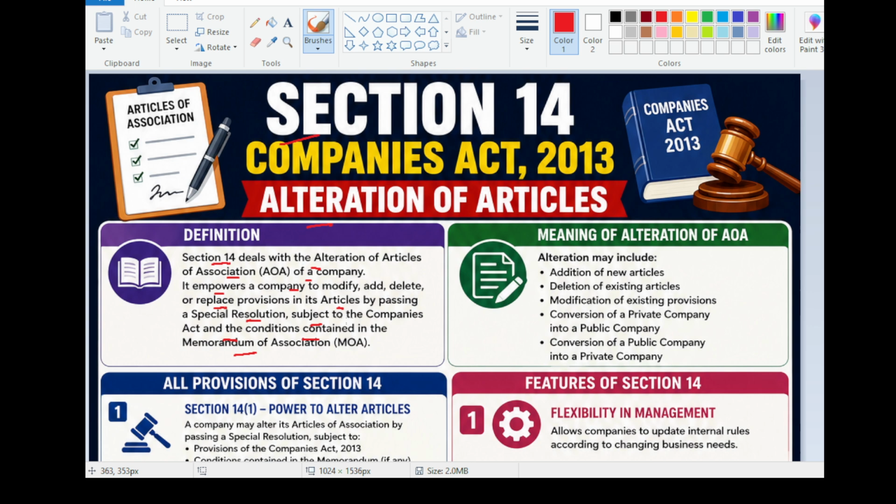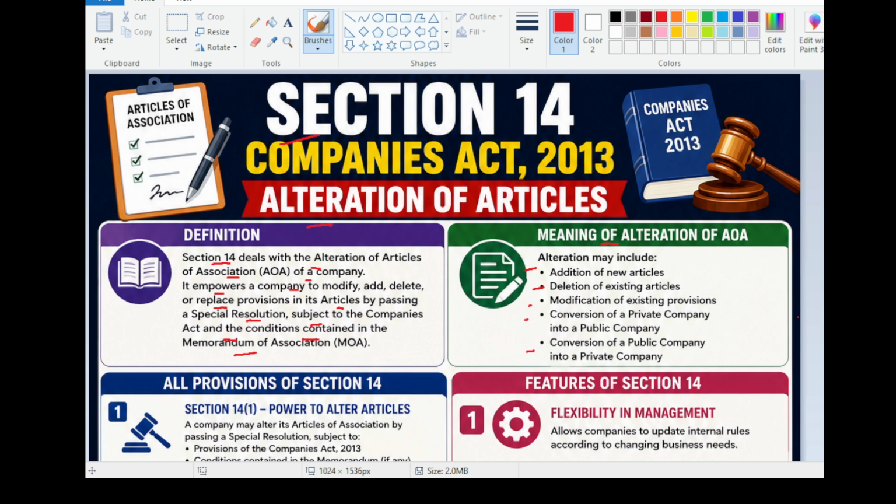Memorandum of Association. Meaning of alteration of articles of association. Alteration may include addition of new articles, deletion of existing articles, modification of existing provisions, conversion of a private company into a public company, and conversion of a public company into a private company.